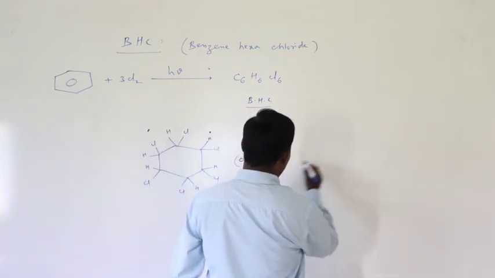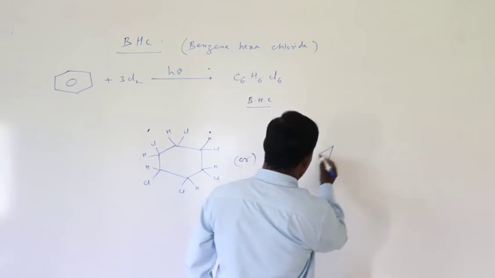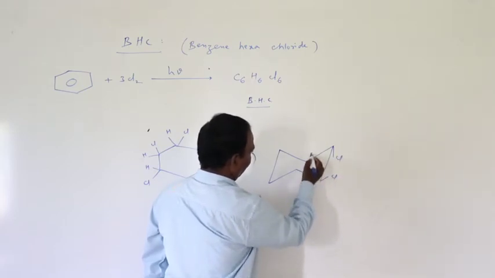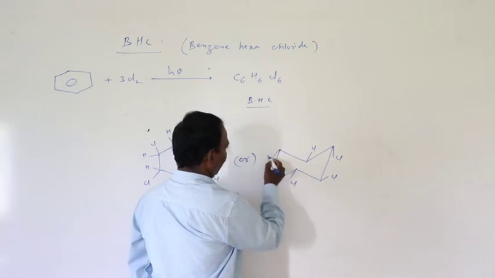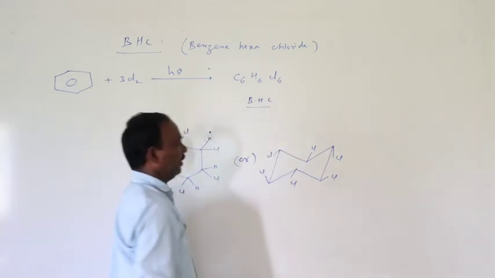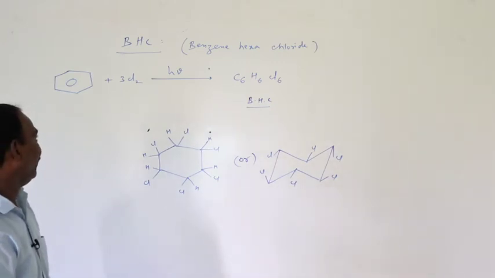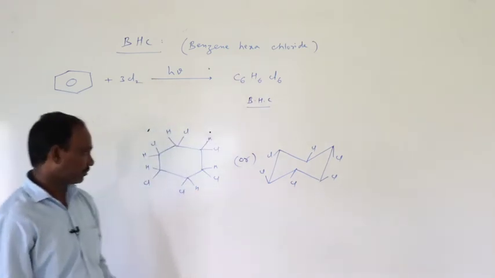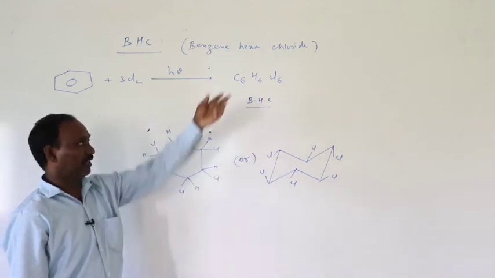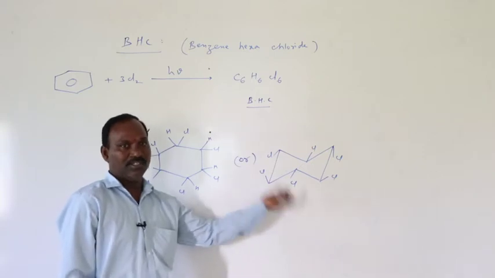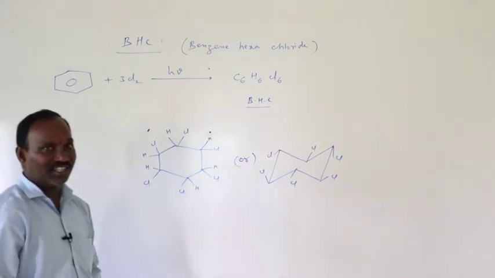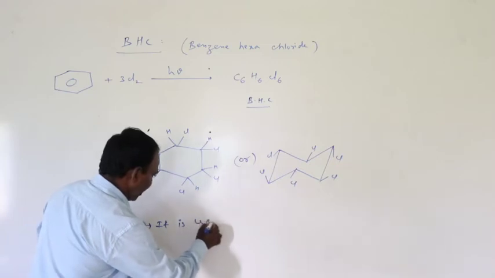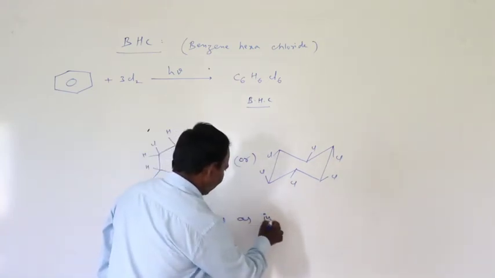So the stable BHC conformation has chlorines on each carbon. Benzene treated with chlorine in the presence of sunlight forms BHC, benzene hexachloride, molecular formula C6H6Cl6, stable isomer in chair conformation. It is used as an insecticide.